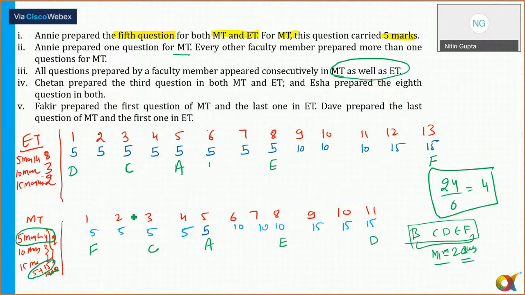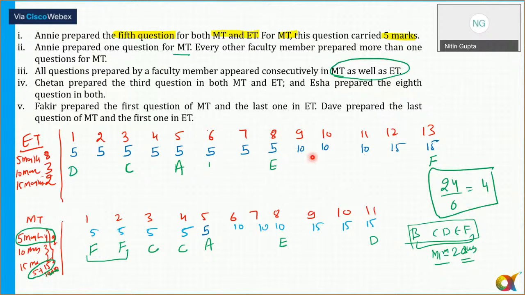So in case of empty, question number 1 and 2 is prepared by Fakir and question number 3 and 4 is prepared by Chetan, क्योंकि ये सारे consecutively numbered होने चाहिए. So चेतन ने 2 क्वेश्चंस प्रिपेयर किए यहां पे. सो चेतन ने अगर 2 क्वेश्चंस प्रिपेयर किए एमटी में तो ईटी में चेतन ने कितने प्रिपेयर किए होंगे, वहां भी 2 किए होंगे. And same thing goes for Fakir, because Fakir has prepared 2 questions in empty and a total of 4 questions. So 2 questions in ET as well.